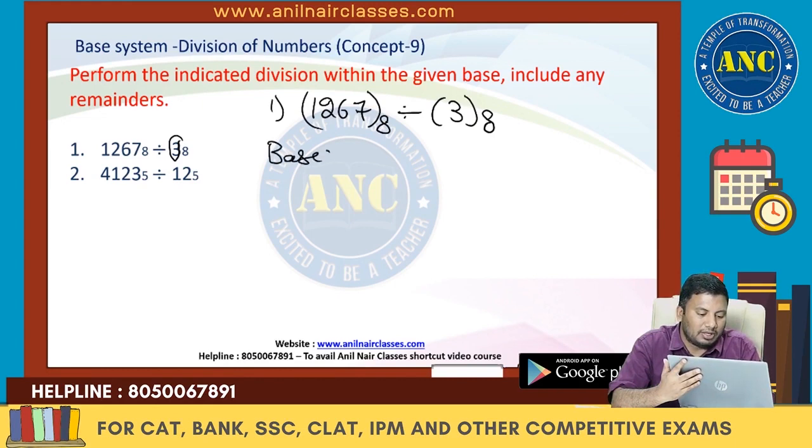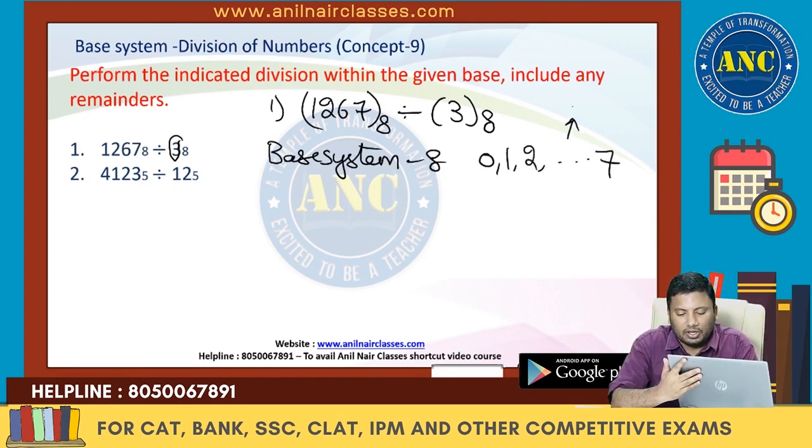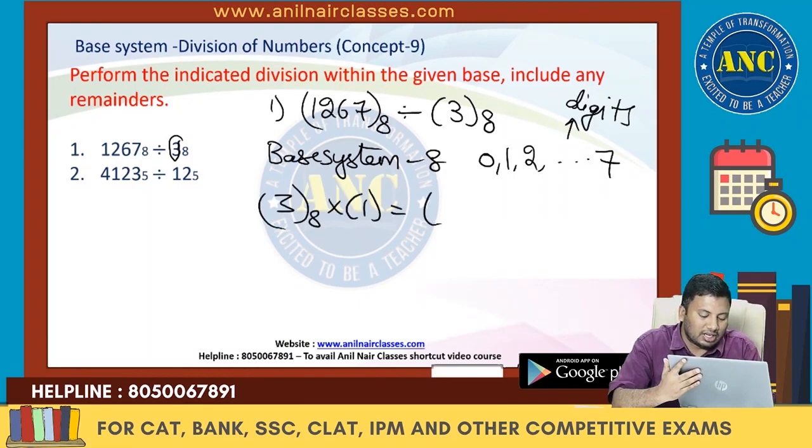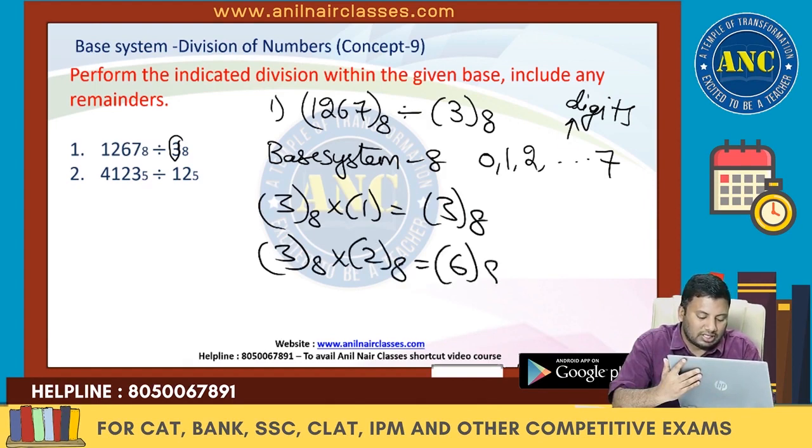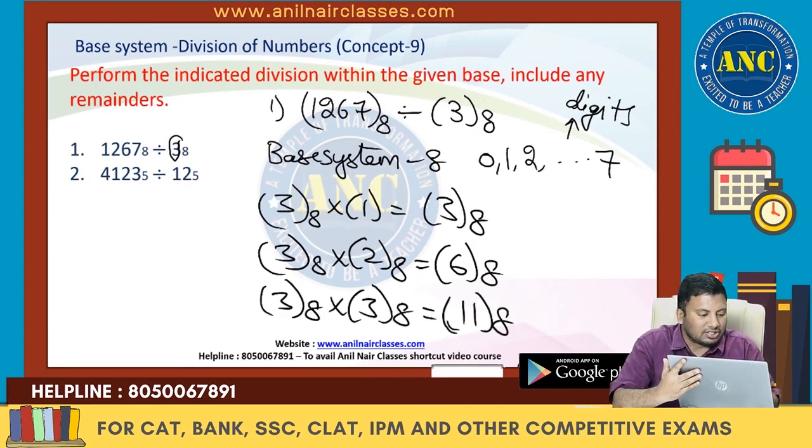So in base system 8, what are the digits that we will use? Digits from 0 to 7. What am I dividing it with? 3, so 3 in base system 8. 3 ones are 3. 3 twos are 6 in base system 8. 3 threes are 9, which is 1 1 in base system 8. 3 fours are 12, which in base system 8 is 1 4.